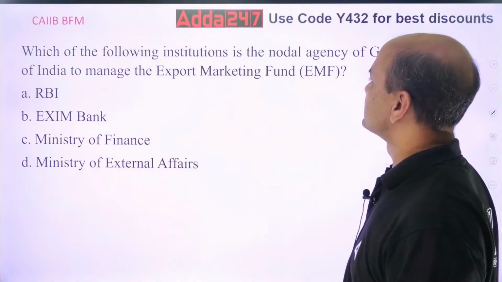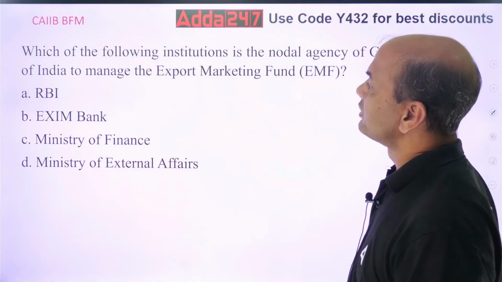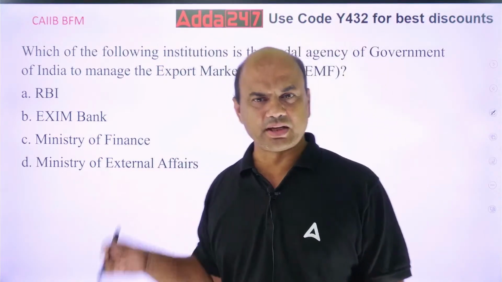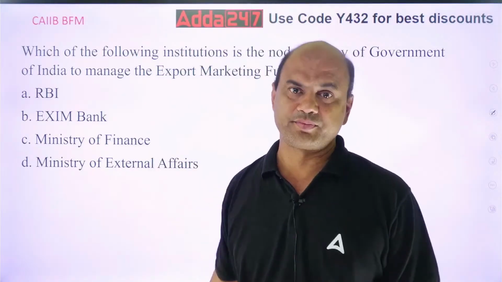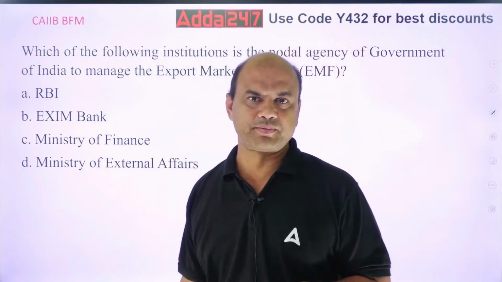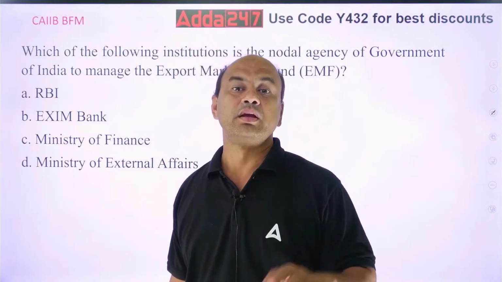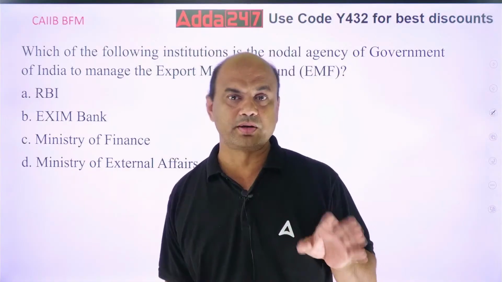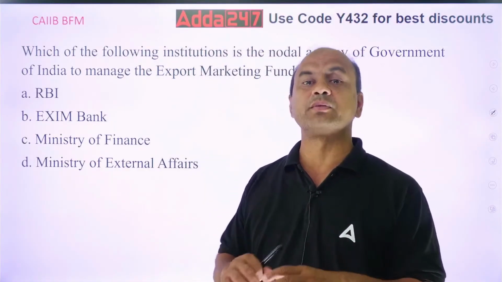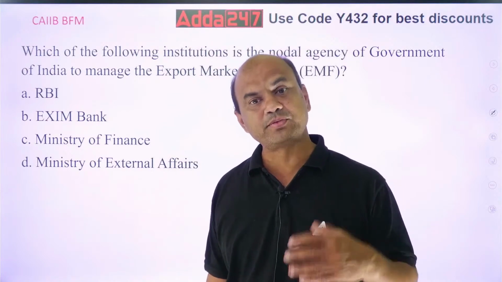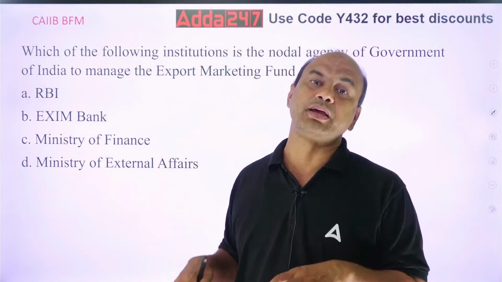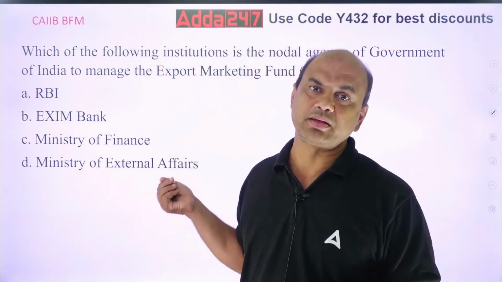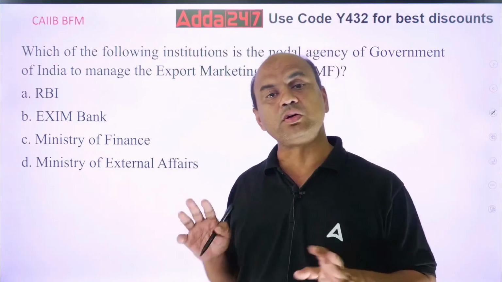Which of the following institutions is the nodal agency of the government of India to manage export marketing fund, EMF? Now this EMF fund is given by World Bank. There are three types of EMFs: EMF 1, 2 and 3. EMF 1 is specifically for manufacturing, given by World Bank. EMF 2 is for setting up the offices, and EMF 3 is from our own Exim Bank. The first two are given by the World Bank, and EMF 3 is done by the Exim Bank itself. But who manages all these three funds?